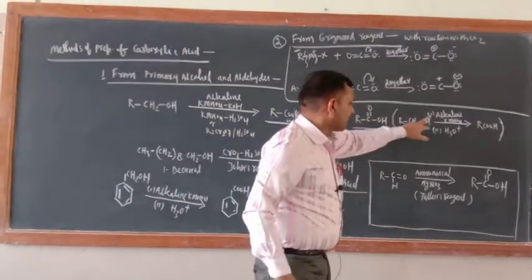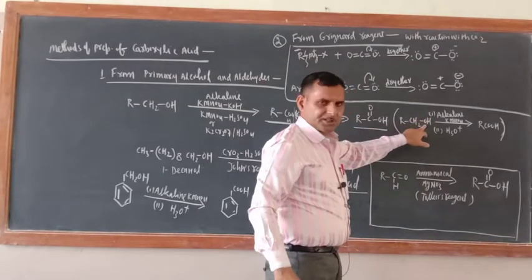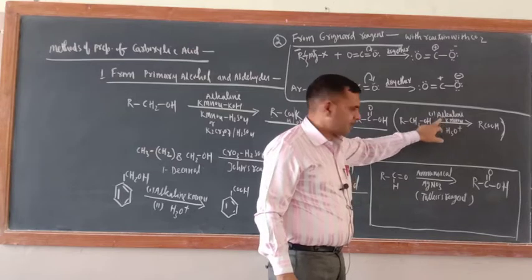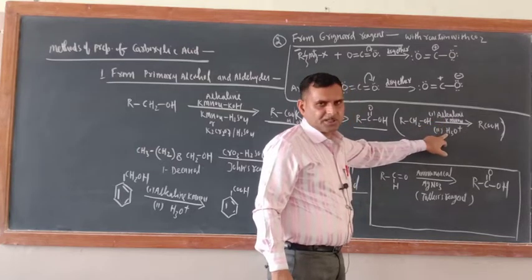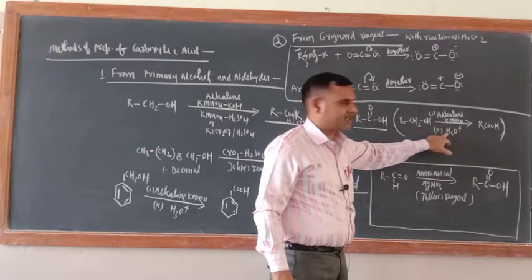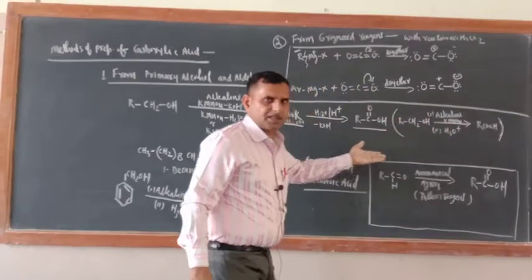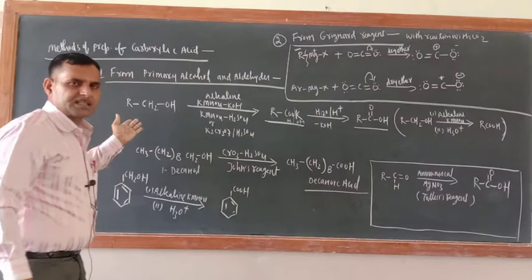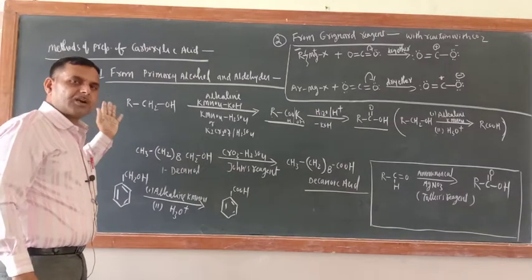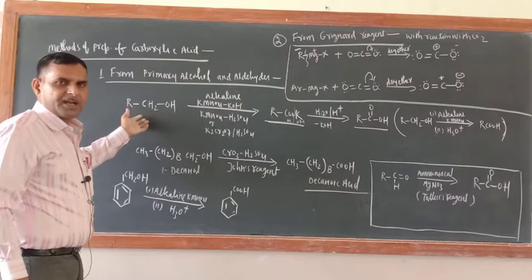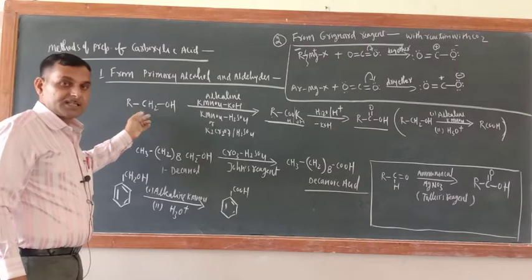First RCH2OH, this is a primary alcohol. Alkaline KMnO4 is the first step, second they have written H3O, meaning acidic hydrolysis, and directly they wrote the product RCOOH. You can also do it like that, but this is a very famous reaction, and since we are discussing the alcohol phenol chapter with this one, just see the primary alcohol.